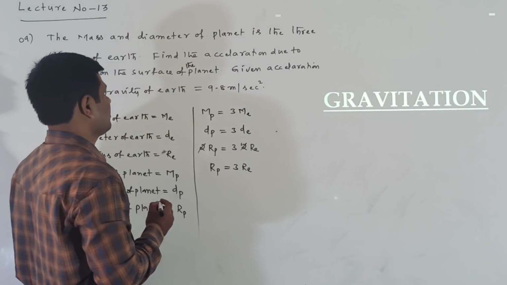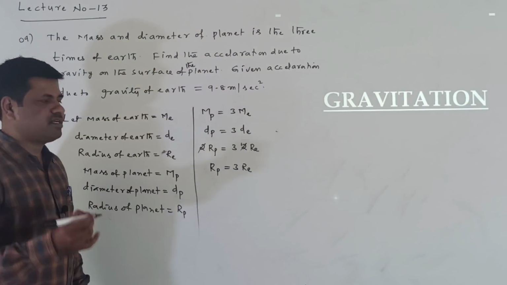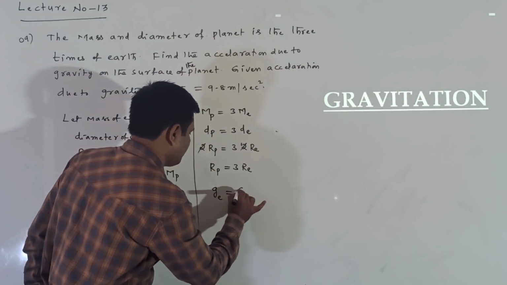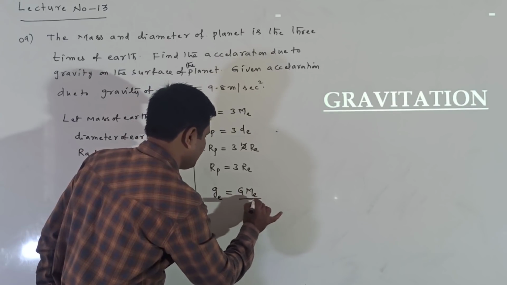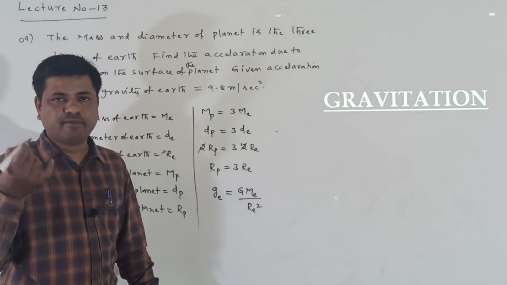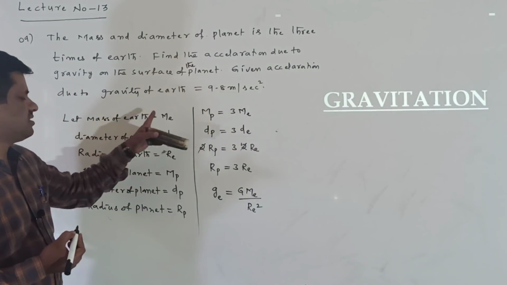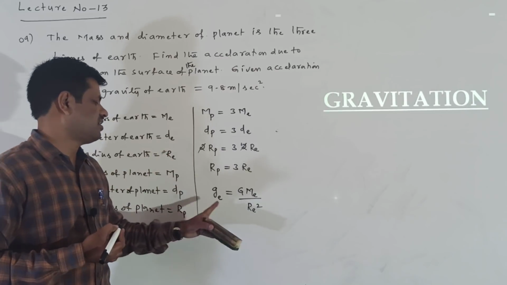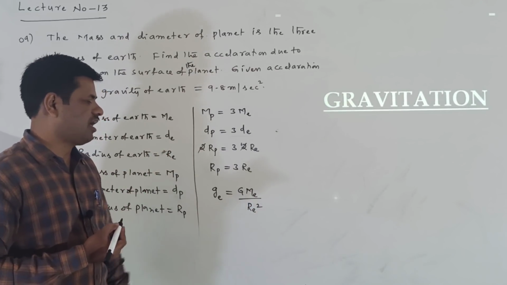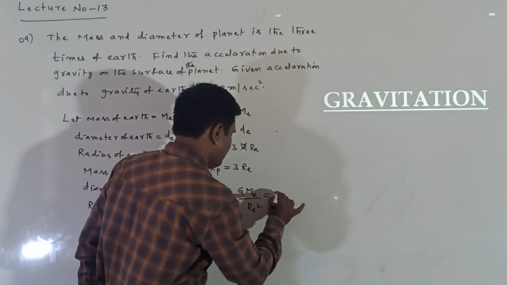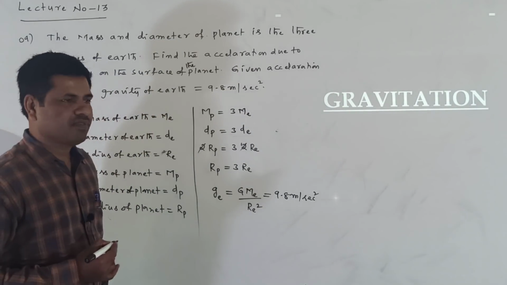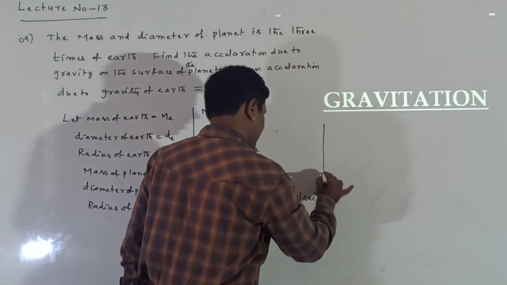These two are given. First of all, I am writing the acceleration due to gravity on the surface of the Earth, that is Ge. The general formula is g is equal to GM by R square, but here the mass of the Earth is Me and the radius of the Earth is Re, so Ge is equal to GMe by Re square. This is the acceleration due to gravity on the surface of the Earth. That value is also given, 9.8 meter per second square. Now on the planet we have to find it.